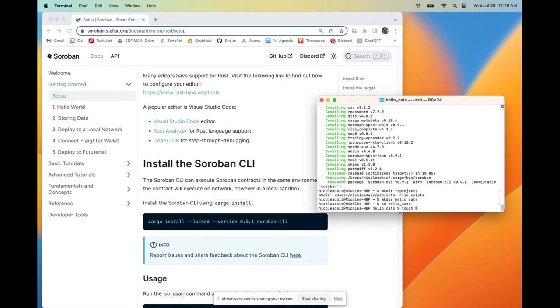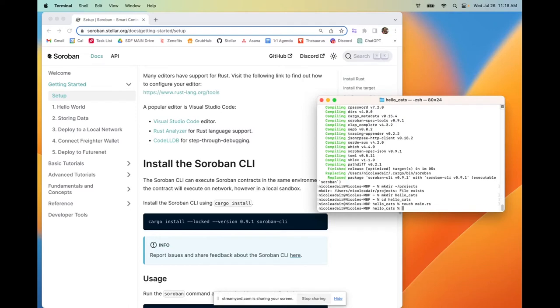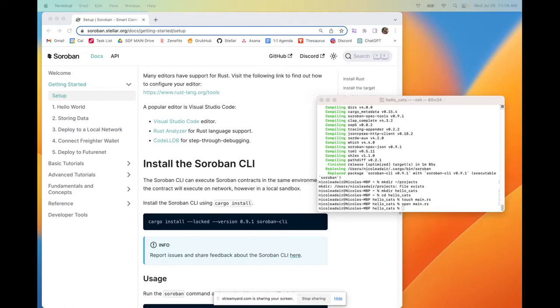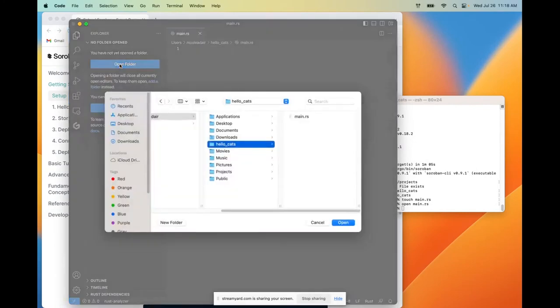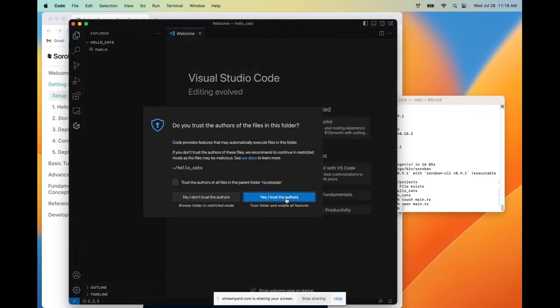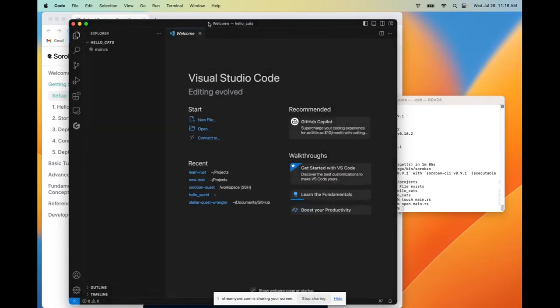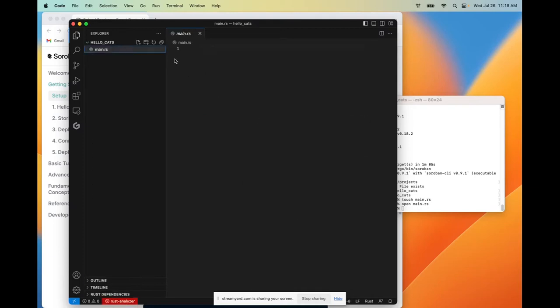And here we're going to make a source file for the folder called main. Rust files always end with the .rs extension. Once we've created that, we are going to open this file. And here it is open. I'm actually going to open the entire folder, Hello Cats. And yes, I do trust the authors. So once we've done that, we are going to navigate to our main.rs file, and we're going to write our first piece of code, and it's going to look something like this. I'm going to walk through it in one second.